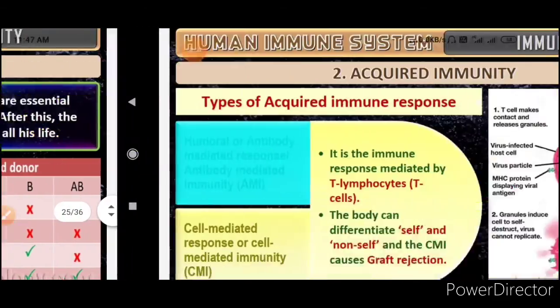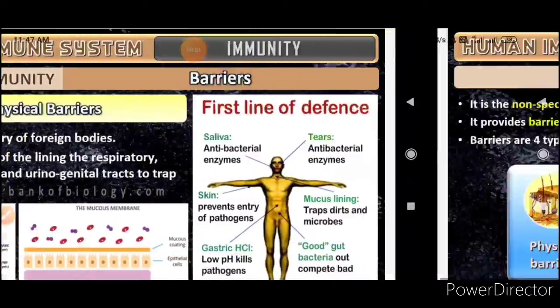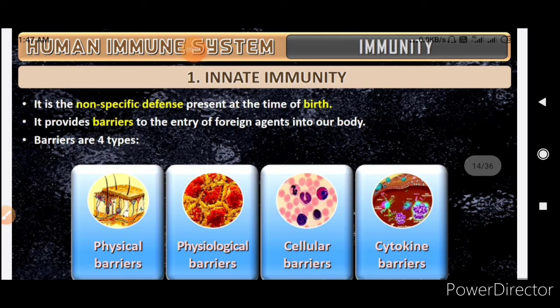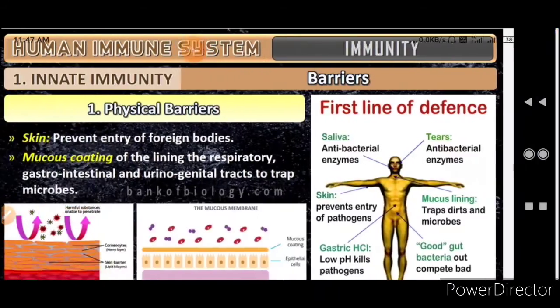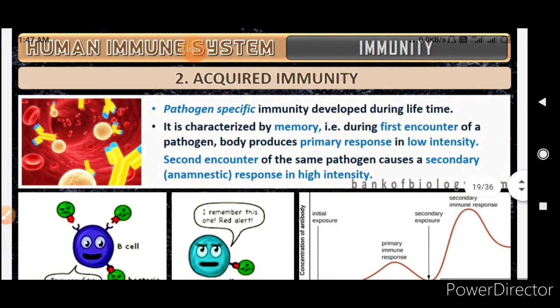Okay, so we talked about 2 types of immunity here. Okay, one was the innate and one was the acquired. In innate, we saw it is a non-specific defense, and 4 barriers were there: physical barrier, physiological barrier, cellular and cytokine barrier. Then we saw the acquired immunity, and in acquired immunity we saw that it is pathogen specific and has the characteristic of memory. Okay, and in this the first encounter is very slow, but the second encounter is amnestic, that is higher in intensity, and this immunity has specific cells, memory cells, which help in remembering the antigen.